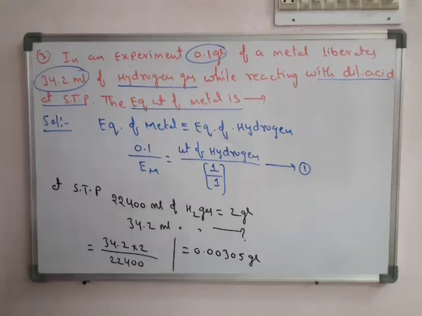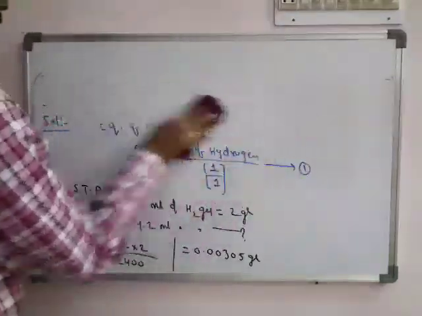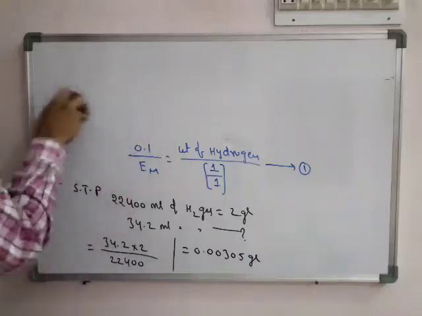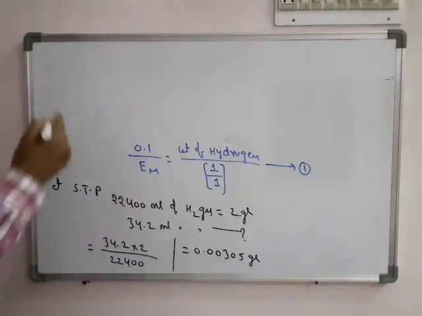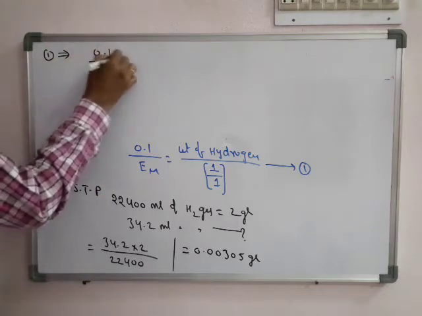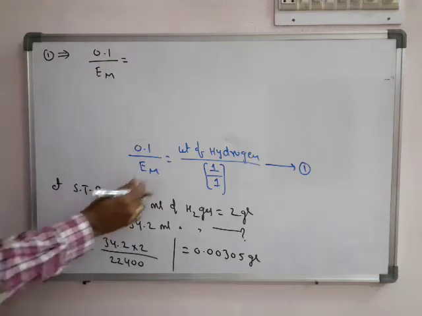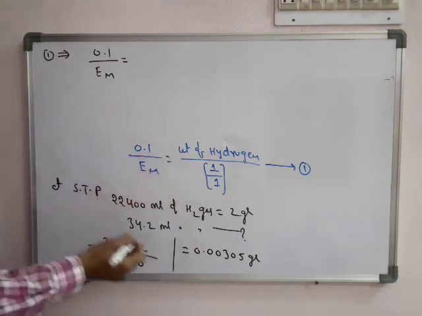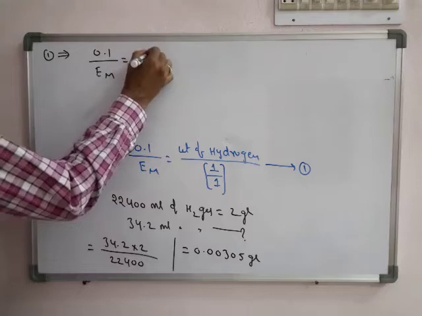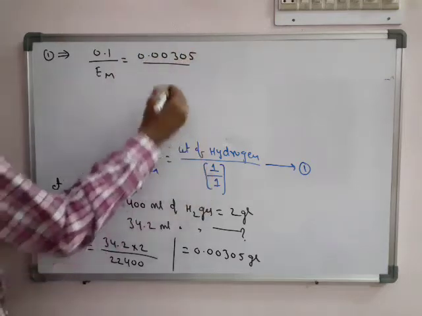So now substitute in equation 1. So 0.1, we have to find the equivalent weight of metal. So weight of hydrogen, how did you get it? 0.00305. So by its 1 by 1, simple.